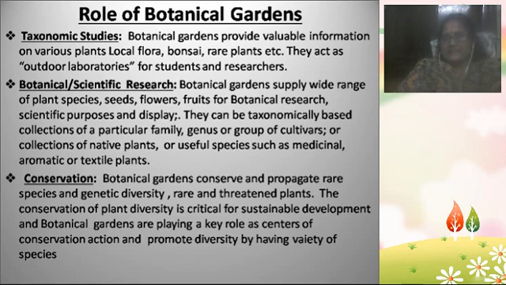Some useful plants like medicinal, aromatic, and textile plants will also be conserved in botanical gardens. Information about these precious plants, their classification, cultivation methods, how they are collected, their ecology, environmental conditions, and natural habitat can all be studied using botanical gardens.